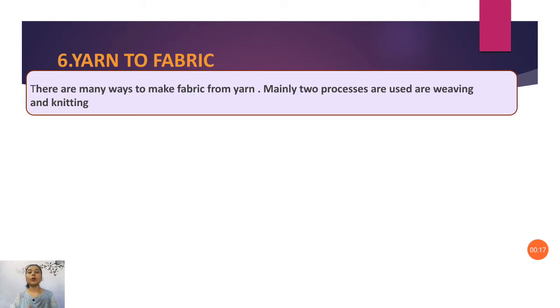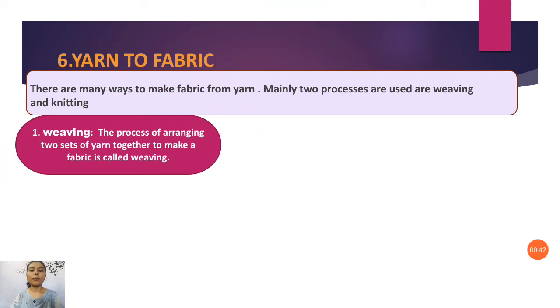We're going to go from yarn to fabric. Fabric means cloth, material. So there are two important methods, weaving and knitting. Varieties are there, but mainly we will read these two methods.